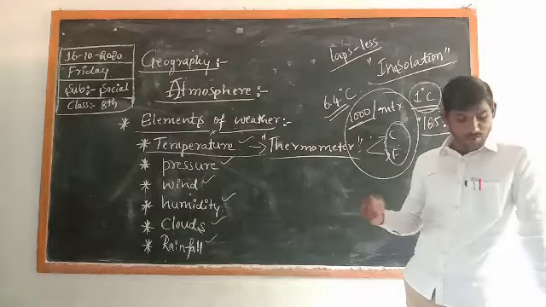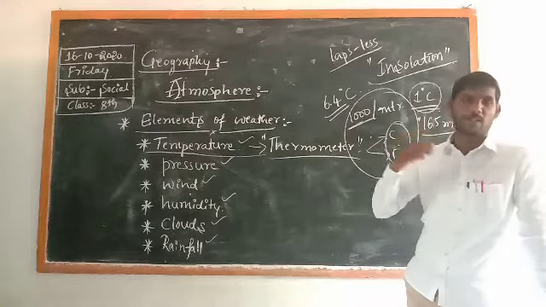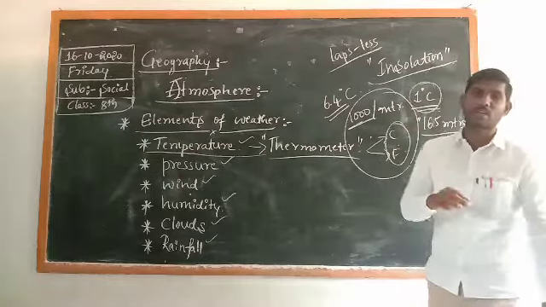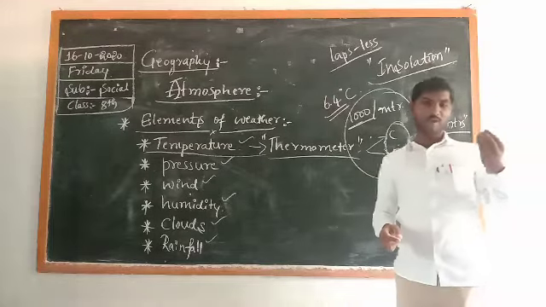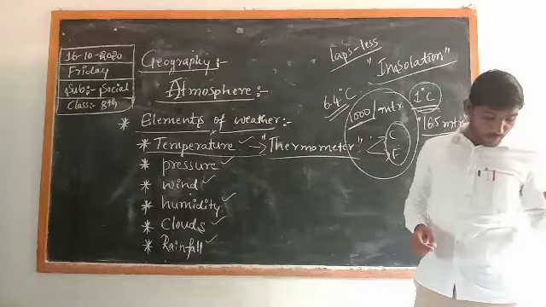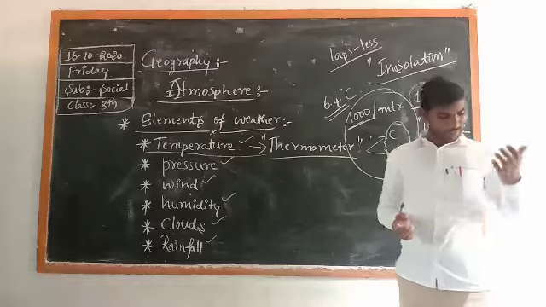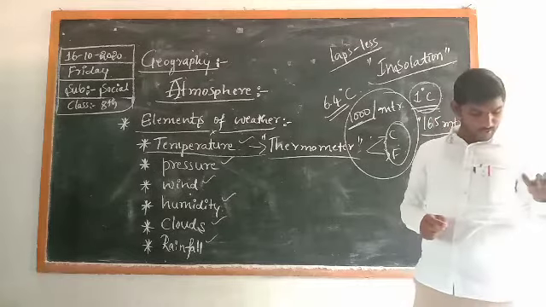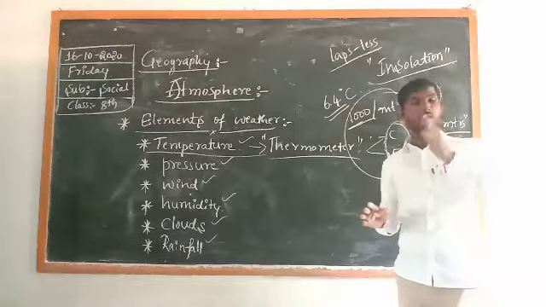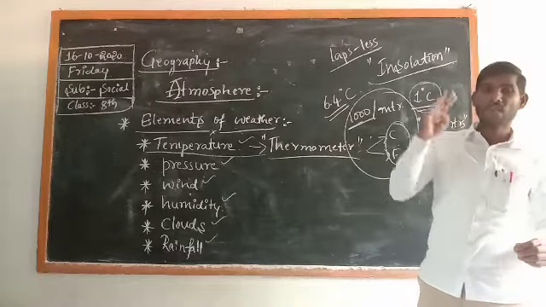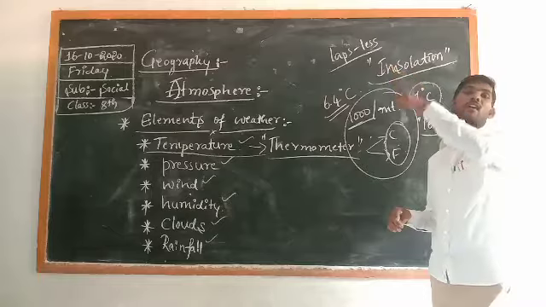So inversion of temperature means variation of temperature. The conditions are: clear sky, the second one is dry air, the next one is no wind and snow-covered surface. At that time we have to understand the variation of temperature on the surface.